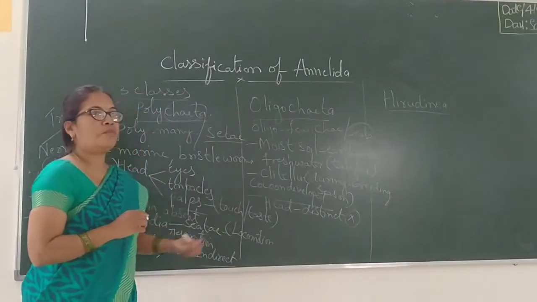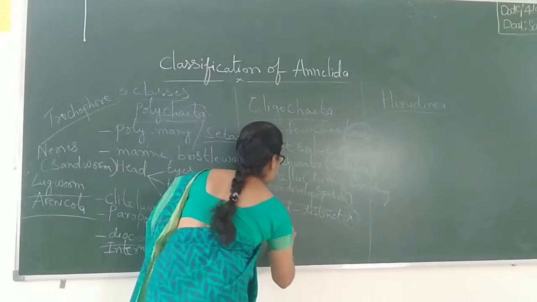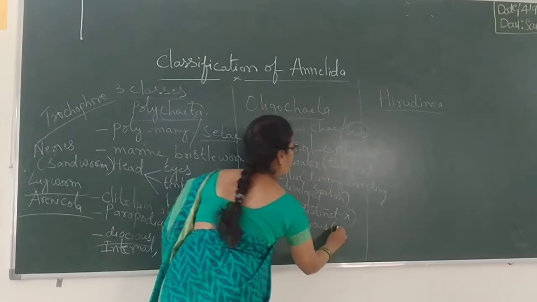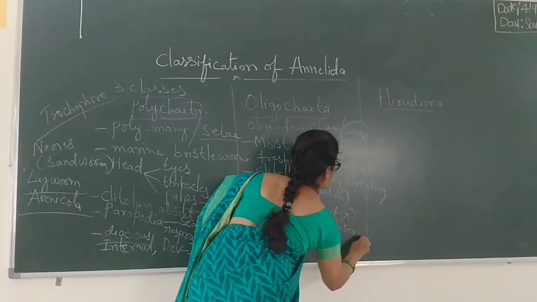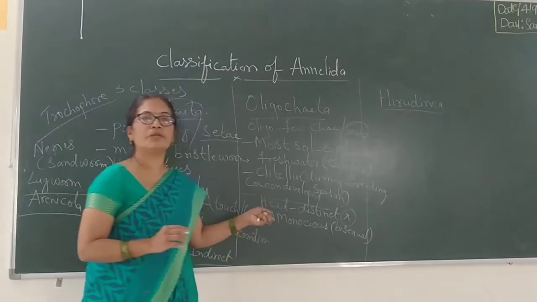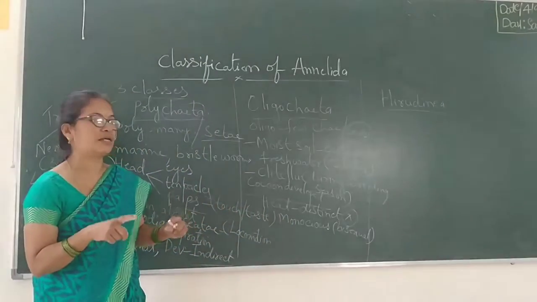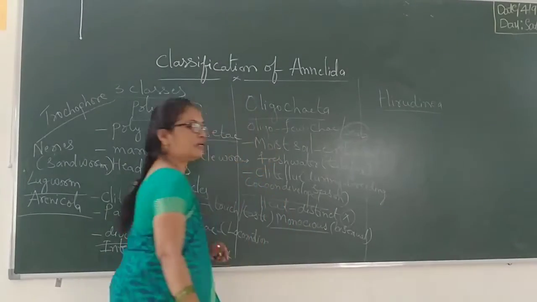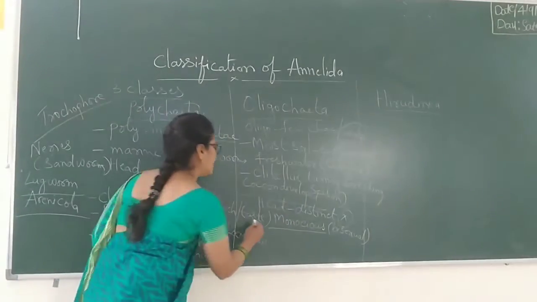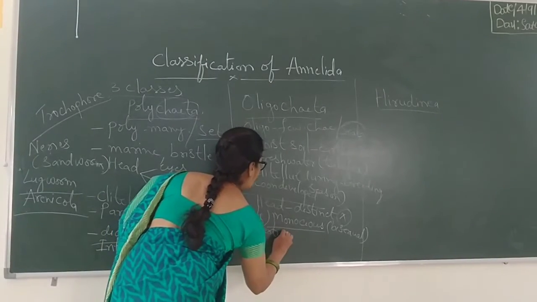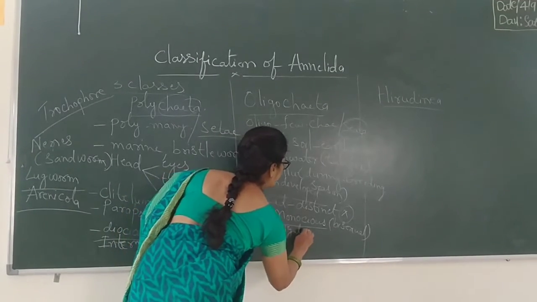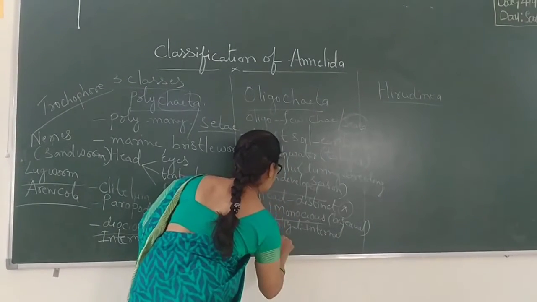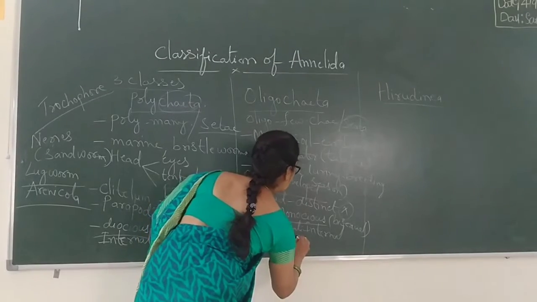In them they are mostly monoecious, or bisexual. Means in them both male and female reproductive organs are present in the same individual. Here fertilization is internal and development is direct.